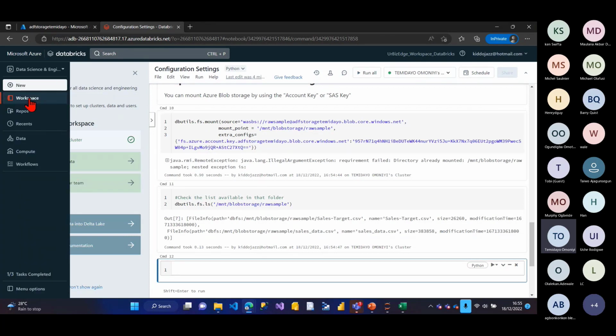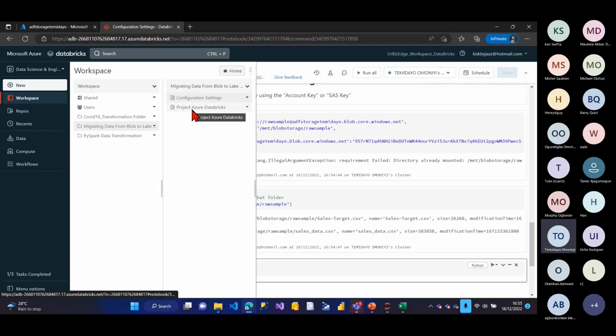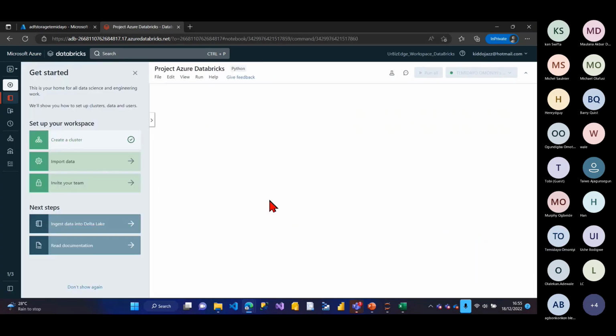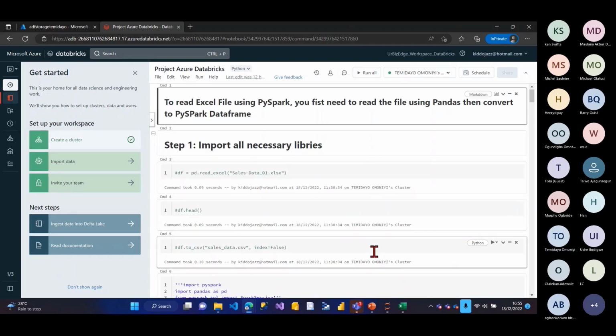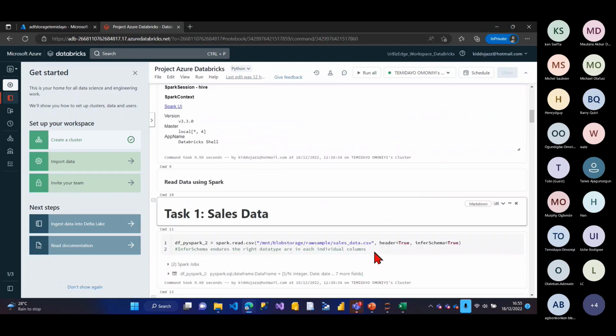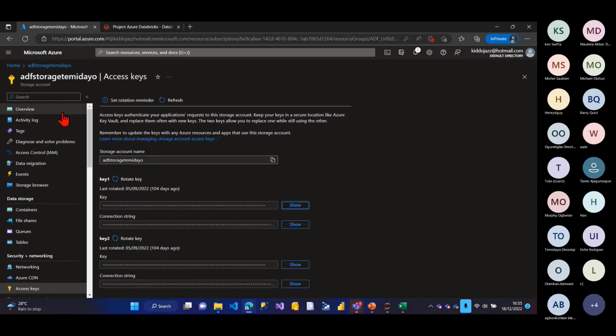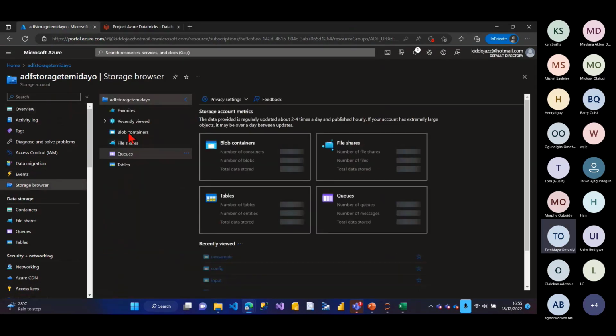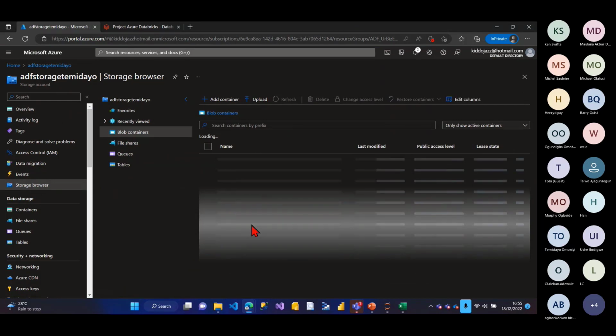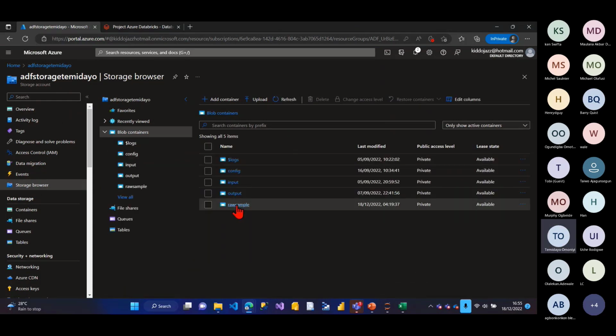So there's another workbook I've created here, which is called, where's the migration here? I think this one here. Okay, so let me scroll down. So this is it, right? The first one now is my sales data. Remember, what I basically did here is I just uploaded to my blob storage, my blob container, my raw sample.